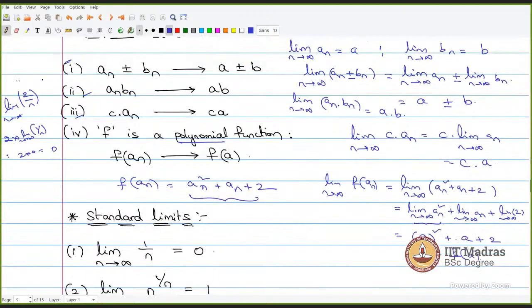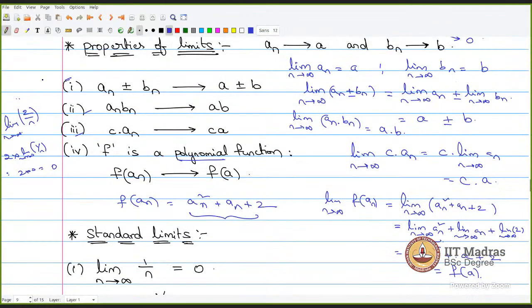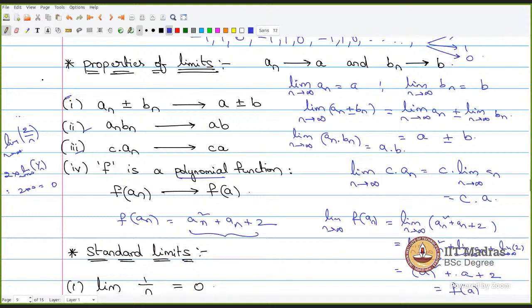Okay, in the second property, if a_n tends to A and b_n tends to B, then the limit of the product a_n b_n is AB. It's just a product. So if limit a_n is tending to 2 and b_n is tending to 3, the limit of a_n b_n will tend to 2 times 3, which is 6.